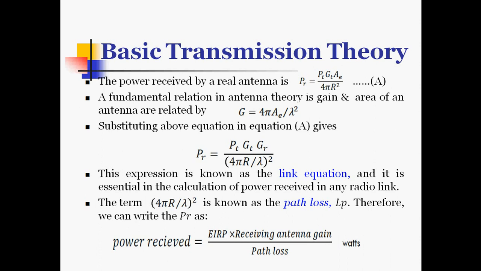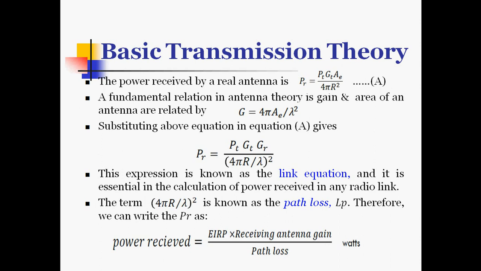It is GR lambda square divided by 4 pi, into 4 pi R square. Rearranging, this gives PR equal to PT GT GR by 4 pi R by lambda, bracket square. This expression is known as the link equation, and it is essential in the calculation of power received in any radio link,